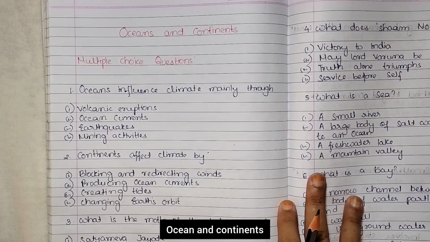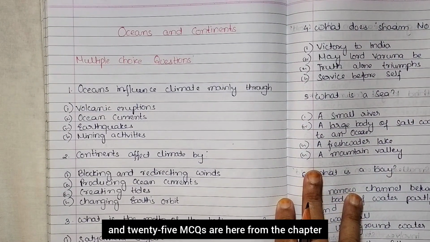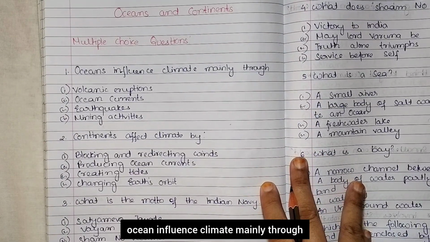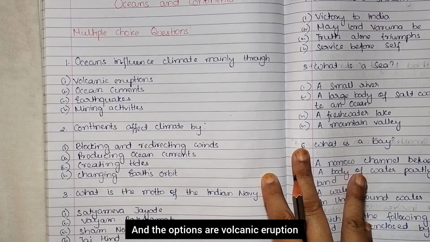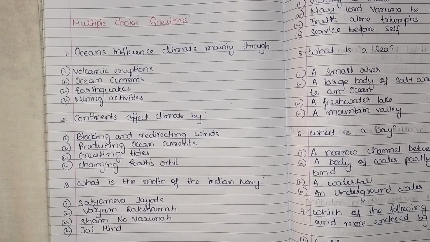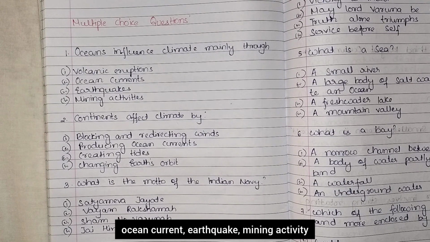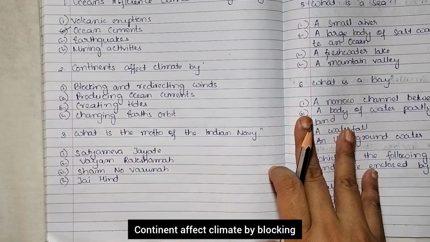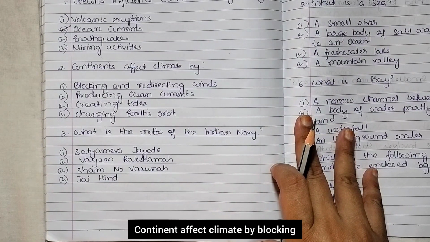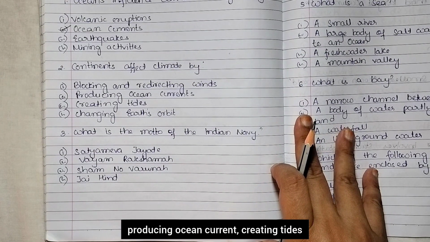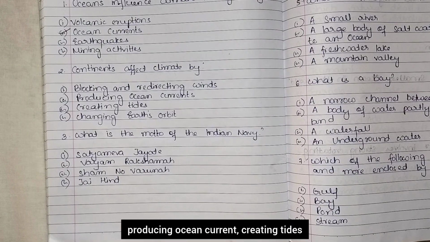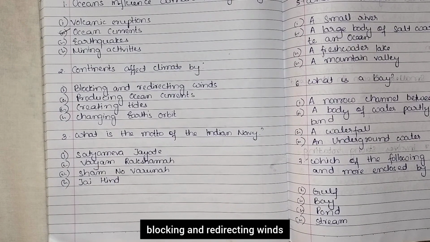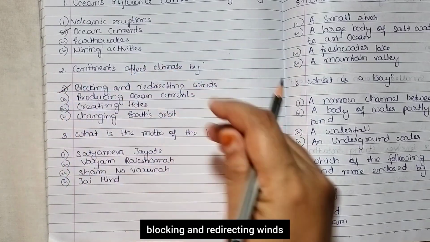Ocean and continents, and 25 MCQs are here from the chapter. So let us start. First question is, ocean influence climate mainly through: volcanic eruption, ocean current, earthquake, mining activity. Ocean current. Continent affect climate by: blocking and redirecting winds, producing ocean current, creating tides, changing earth orbit. So blocking and redirecting winds.